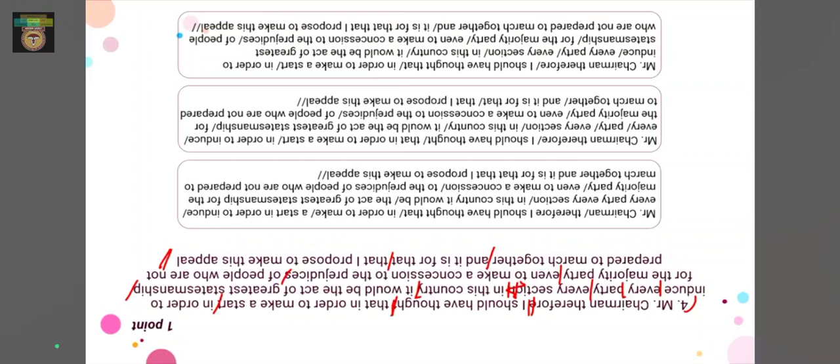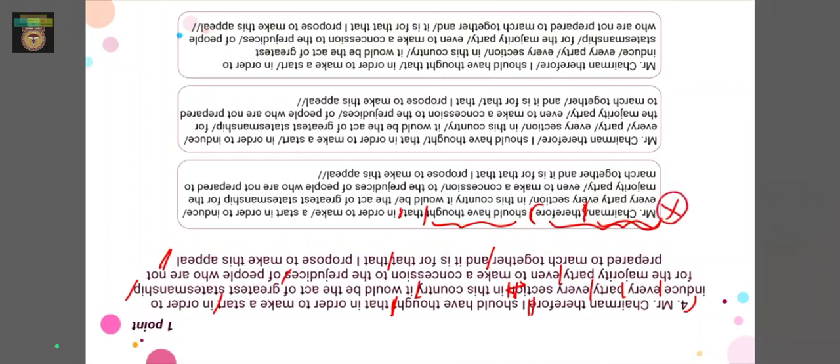So let us see which of our options may match this criteria, right? In the first option we have Mr. Chairman and then a pause here. We don't make a pause here; instead we make a pause after saying "therefore", right? So we say Mr. Chairman, therefore I should have thought. Then again we make a pause here, but in this option they have made a pause elsewhere. So this, at the beginning itself, doesn't meet the criteria and so is wrong.